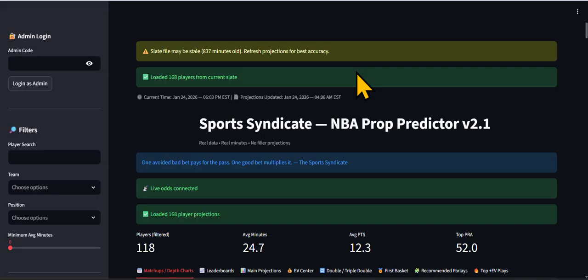But anyway, what I'm telling you is the slate is not stale. It just means that the odds haven't been updated in 837 minutes. 837 divided by 60 is about 13, 14 hours. So the odds haven't been updated, but most people like it where they can do their own line movement by saying, okay, the lines were run at X amount of time. Right here it says 4:06 a.m. Projections updated at 4:06 a.m. Right? So that's when the projections ran, the odds ran at 4:06 a.m.